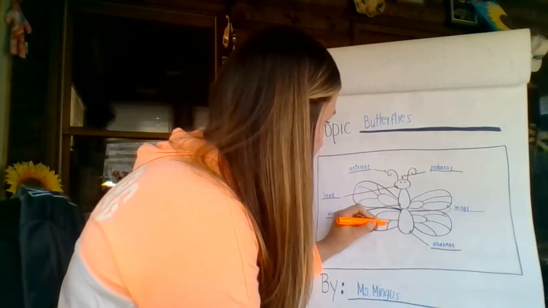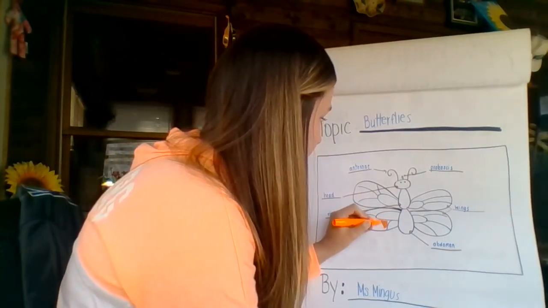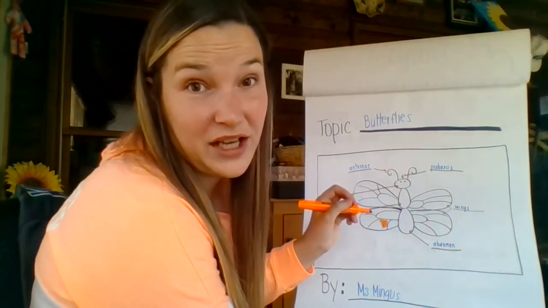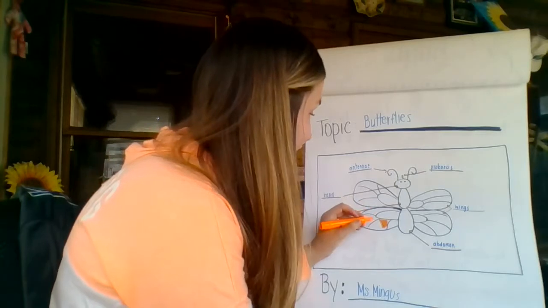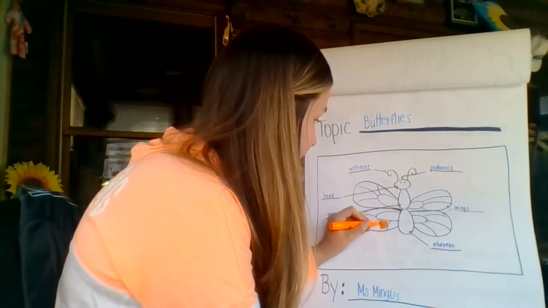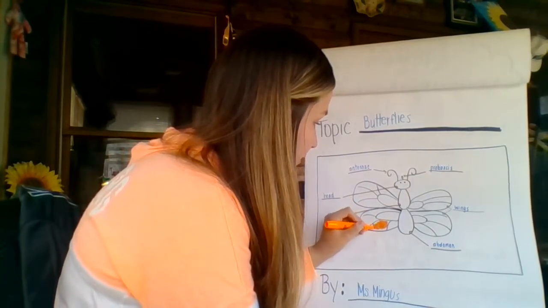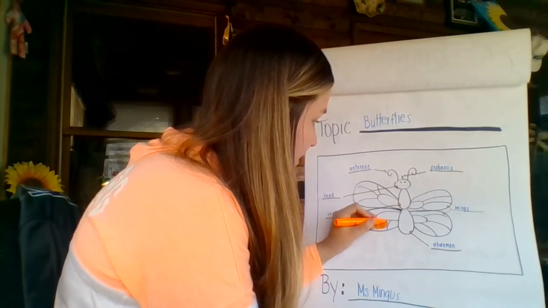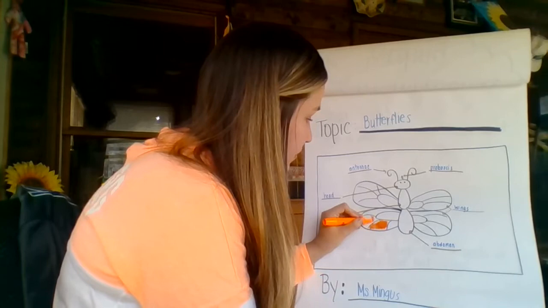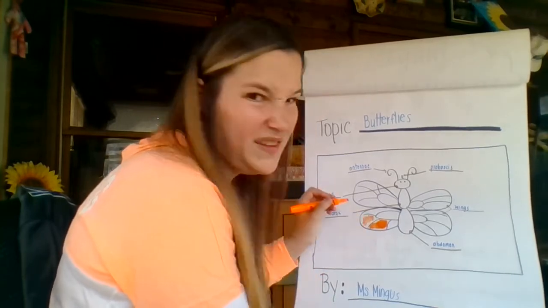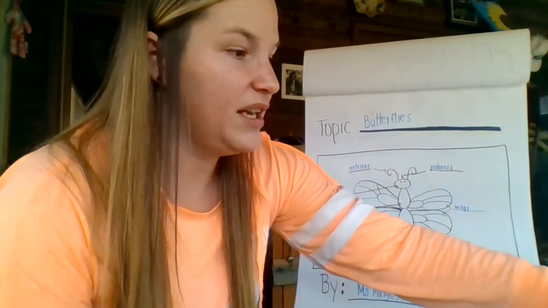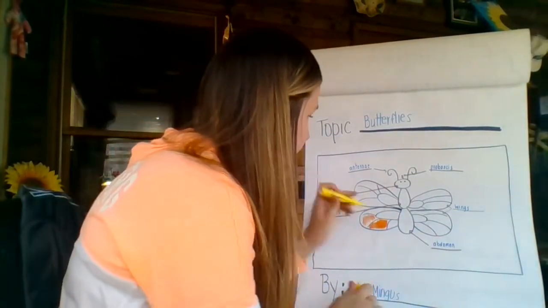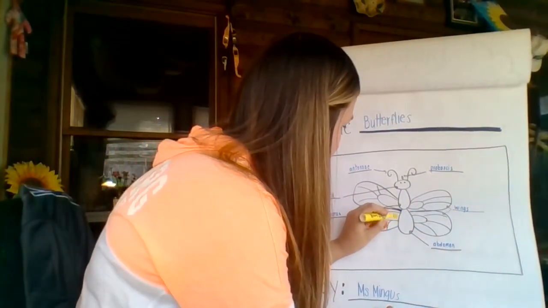So I'm going to do some orange. And remember, guys, you are almost at the end of kindergarten now, so we need to make sure we are coloring inside the lines, right? And going really slow. We could take some time to make this butterfly look super detailed and beautiful, and that's what I want you to do, okay? So I could do some orange. And now I'm not taking all the time right now. I'm going to go back and finish mine later, but I just kind of wanted to show you a little bit. We could throw some yellow in there,